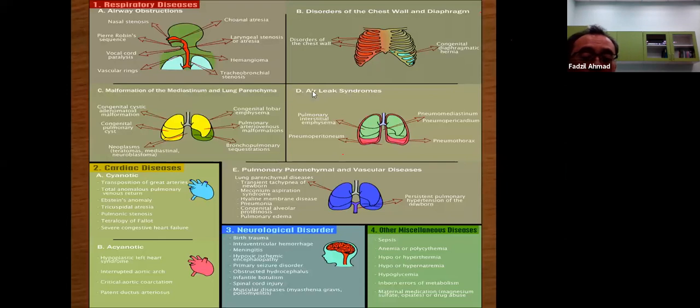The other types are birth trauma, injury to the brain, intraventricular hemorrhage, meningitis, hypoxic ischemic encephalopathy, meaning not enough oxygen to the brain, primary seizure disorder, active hydrocephalus, infantile botulism, spinal cord injury, muscular disease. And the miscellaneous types: respiratory distress, sepsis, anemia, hypothermia, hyponatremia, and so on. This is the other type.